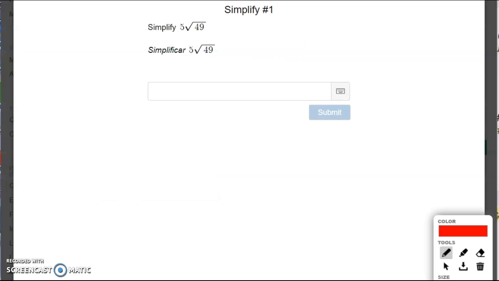All right, remember 5 root 49. What is that? Simplify just means make it look simpler. Okay, so remember there is a default multiplication symbol right there. So this is the same as 5 multiplied by square root of 49. And what is square root of 49? That's just 7. So it's 5 multiplied by 7, which is 35. And that's your answer.